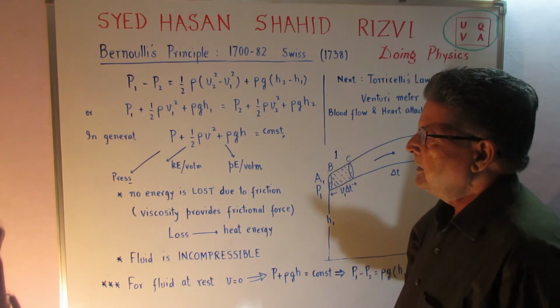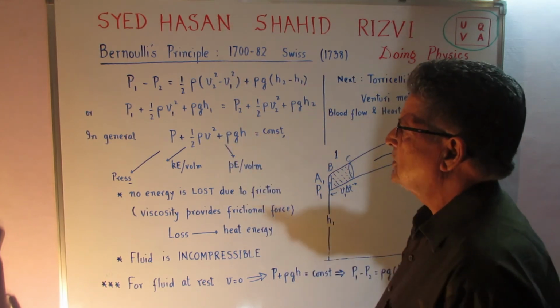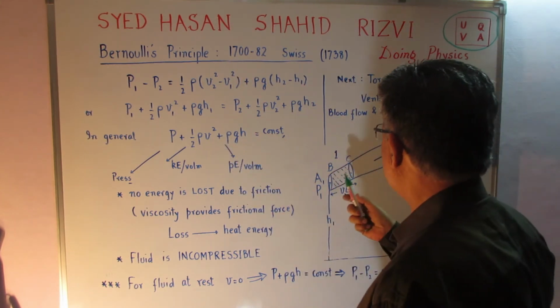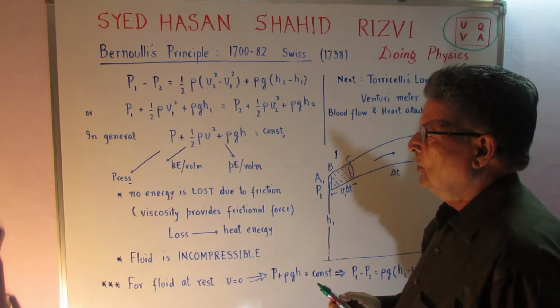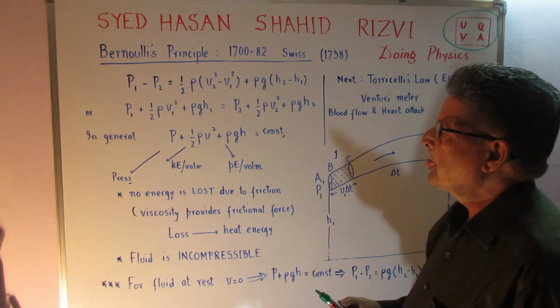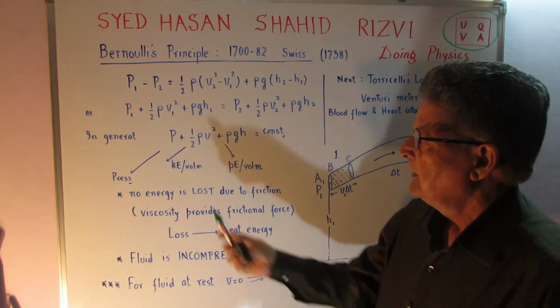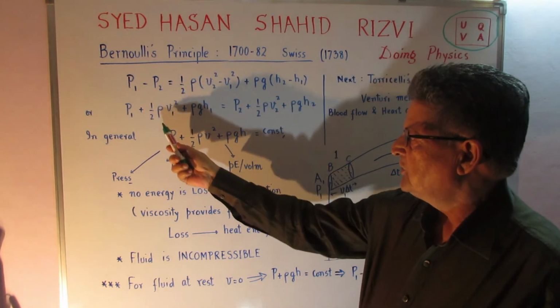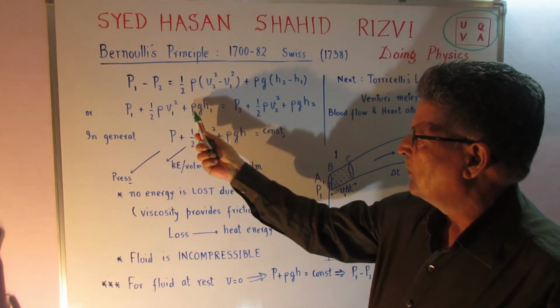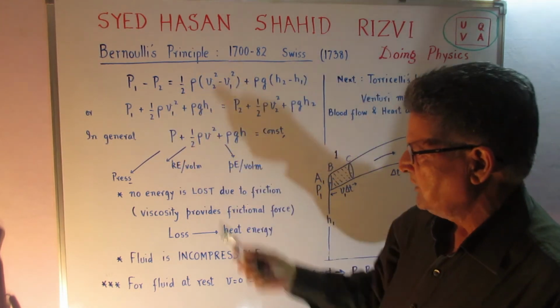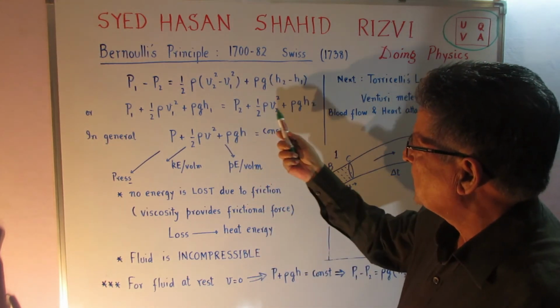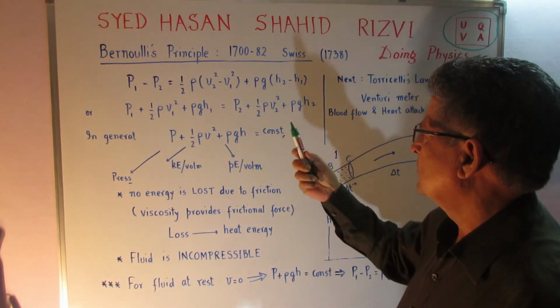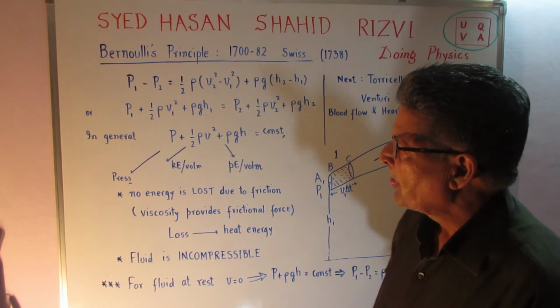If I separate the terms at level 1 and level 2 respectively, I find that P1 plus half rho v1 square plus rho g h1 is equal to P2 plus half rho v2 square plus rho g h2.